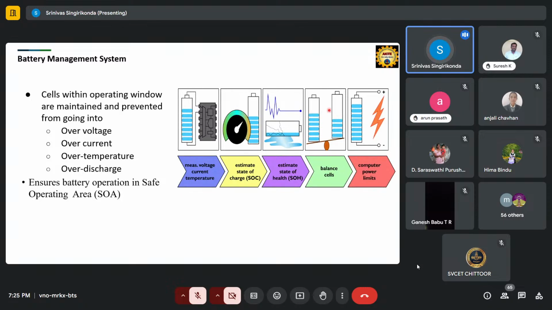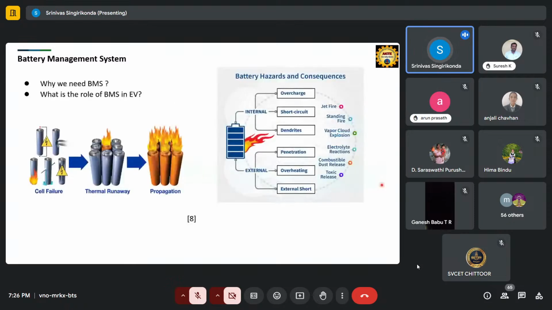If you are not keeping the balance, what happens? Suppose there are these two cells. This cell is discharging very fast, right? But this other battery is still not discharging. If we go into deep discharge, this one is going to die completely. But still this battery has a capability of some 30-40%. Maybe I can explain more in detail in the next slide. So compare this to the power limit, how much power it can be capable of delivering.